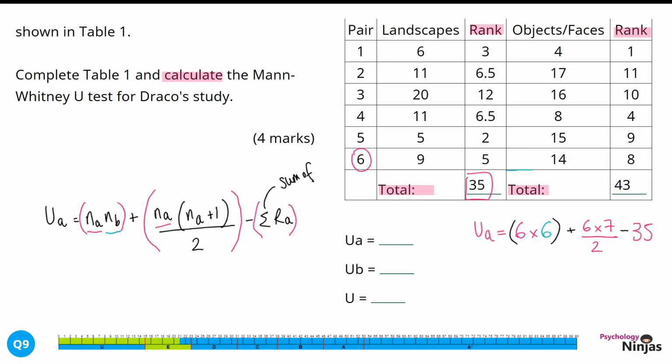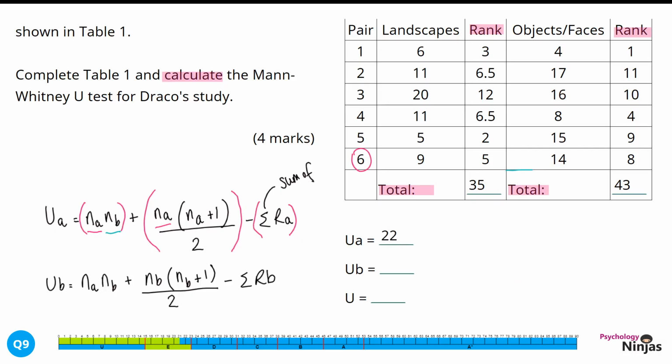And so we're going to write this out again, completing all of our calculations. So UA is 36 plus, and then we're going to do 6 times 7, which is 42. And then we're going to divide that by 2, which is 21, and minus 35 from that. And so 36 plus 21 minus 35 is 22. And that answer goes in where it says UA, and that's 22.